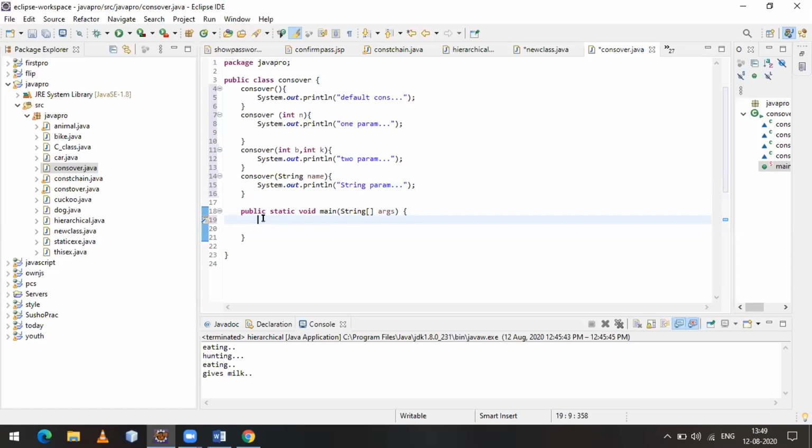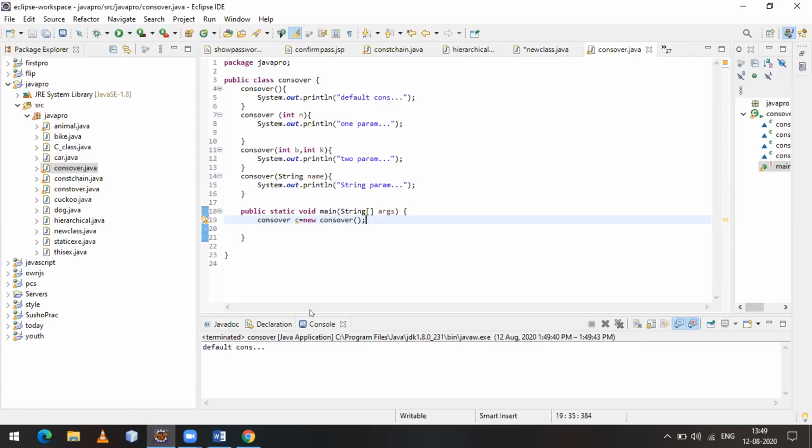If C is the object, and I give it like this, which constructor will it call? The default constructor, because I did not give any parameters while creating the object, so it will simply call the default constructor. Let me show the output. See, it shows default constructor.